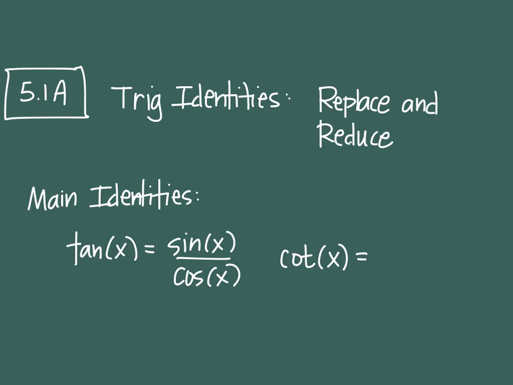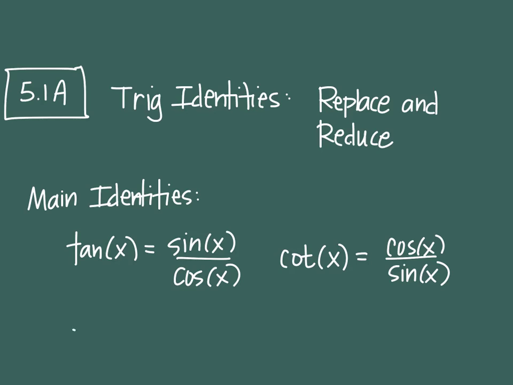It would be the reciprocal, which is cosine over sine. Think about Miss Price and her twin swapping places in class. This would be true too in this situation. If you saw a tangent in a problem, you could swap it out with its identical twin, sine over cosine, because there might be an advantage to that.